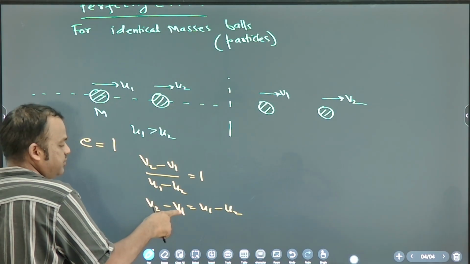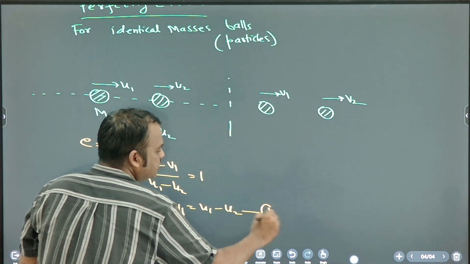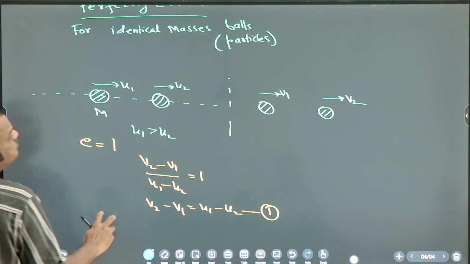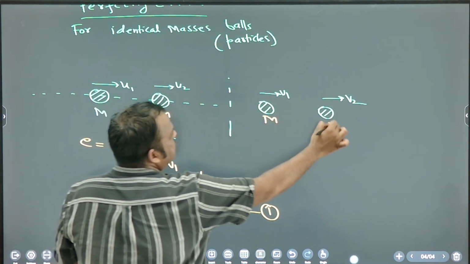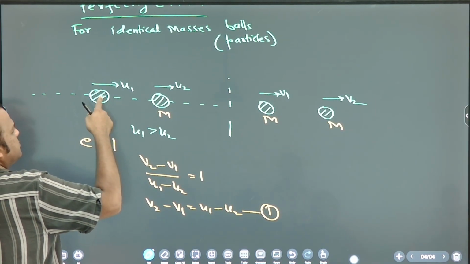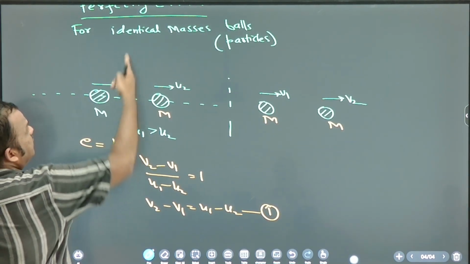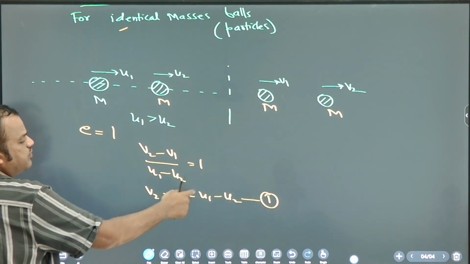This is the first equation. Note down, because the e value is 1. Masses are the same, identical. If this is 1 kg, this is also 1 kg; if this is 1 gram, this is also 1 gram. Same mass, identical. First equation: v2 minus v1 is equal to u1 minus u2.